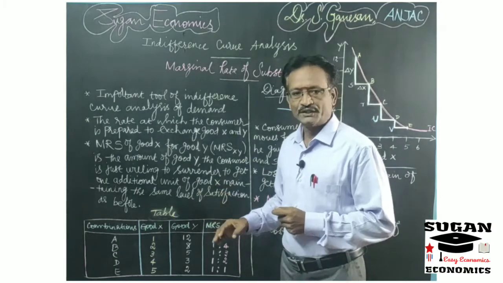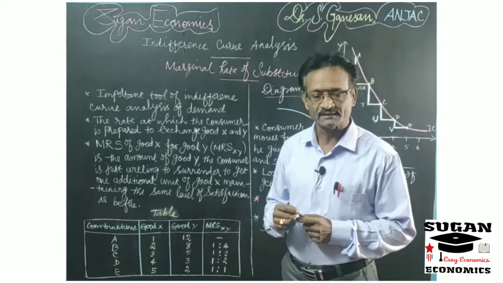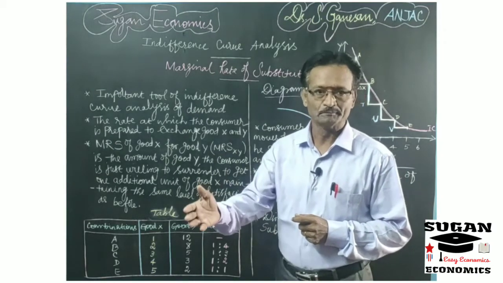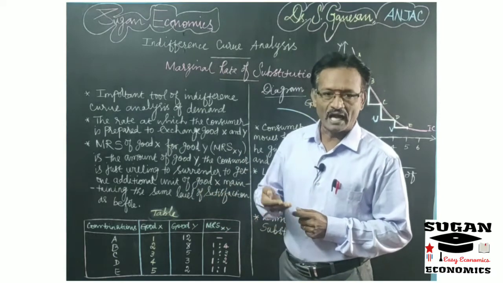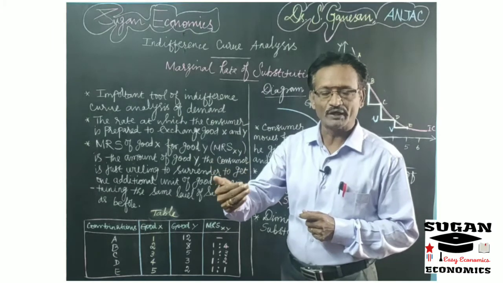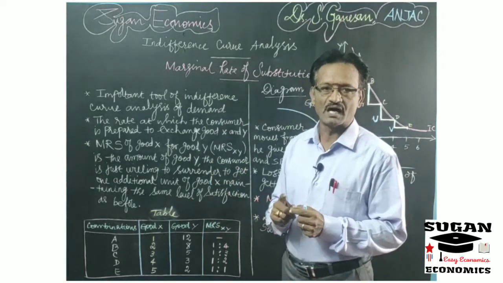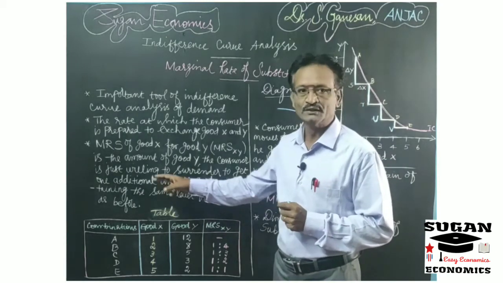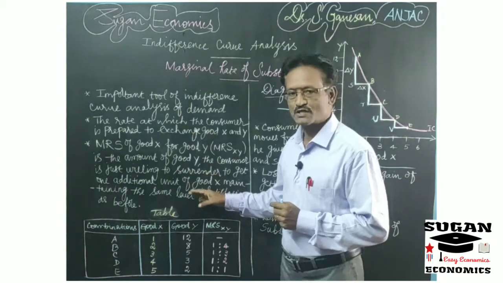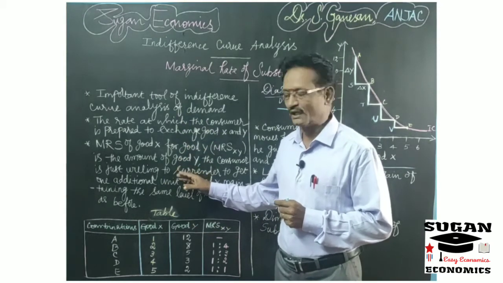If a consumer wants to add one more unit of commodity X, definitely he has to give off some units of commodity Y. When we add 1 unit of commodity X, some units of commodity Y will be reduced. There is an inverse or opposite relationship between these two. Because of that, the marginal rate of substitution is negative, or diminishing in nature.